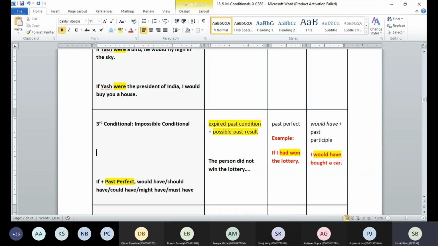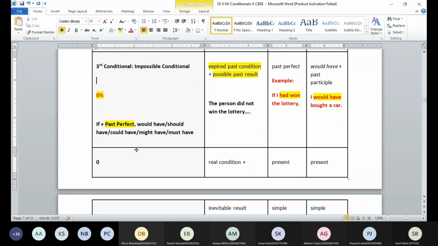Now, if you talk about the possibility, this thing is 0% possible. There is no chance of this thing happening. We are just making the expired past condition, and based on that, a possible past result is being talked about. Okay, everyone? Yes, sir.